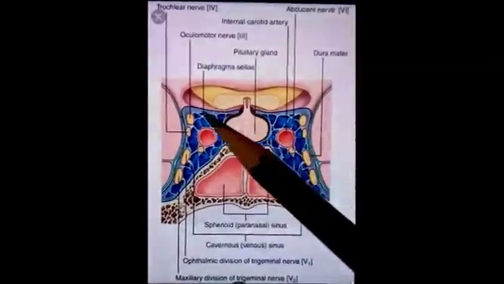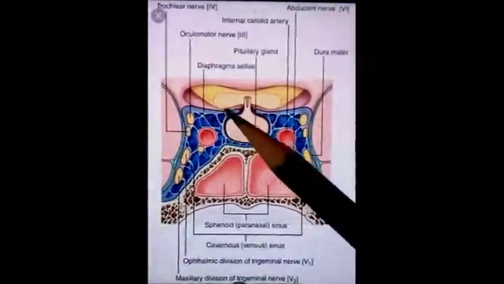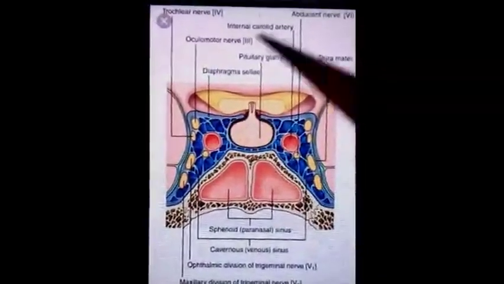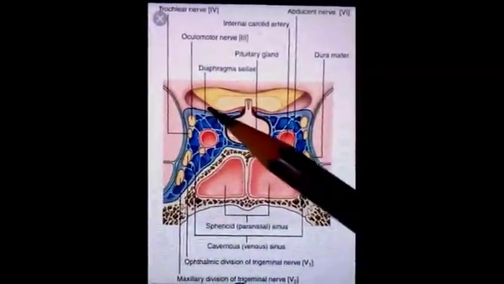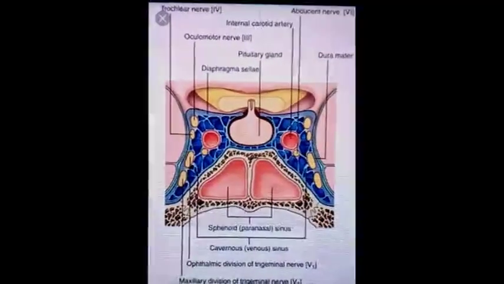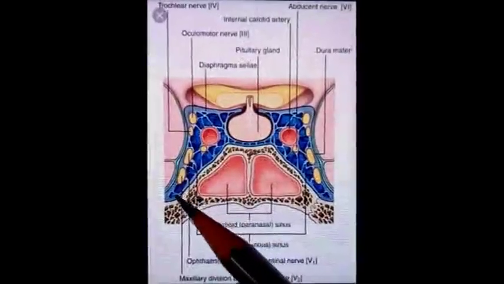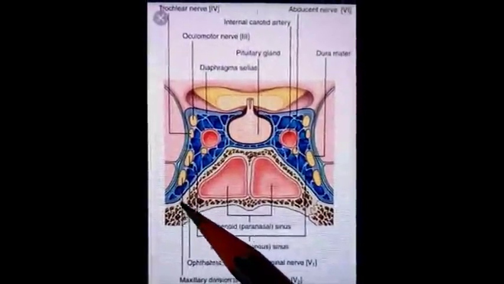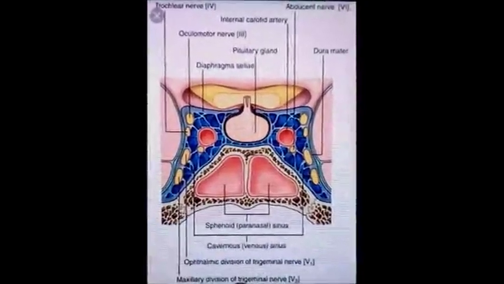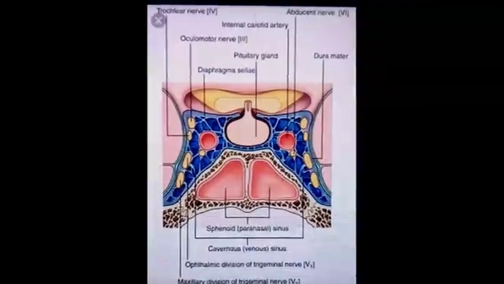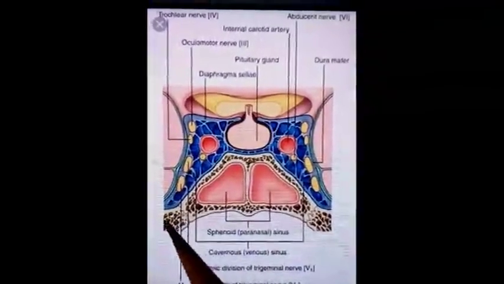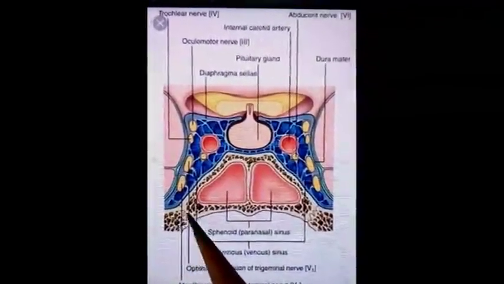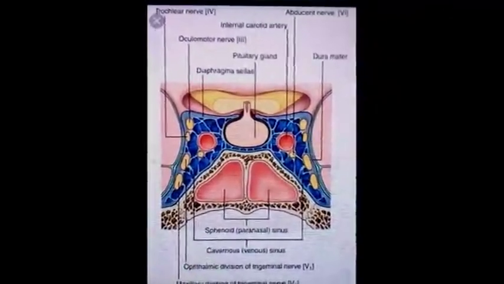Anteriorly, the sinus is related to the superior orbital fissure and the apex of the orbit. And posteriorly, the sinus is related to the apex of petrous temporal bone, which is visible here, and it is also related to the part of midbrain known as crus cerebri, which lies in this area.